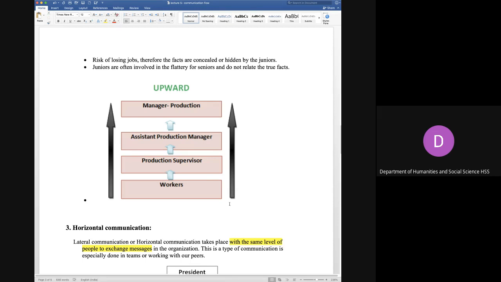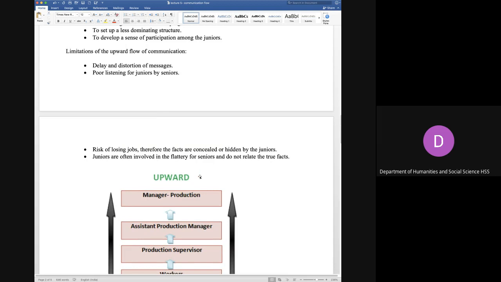That means that the communication or the information from the workers goes to the supervisor or executives, and from executives it reaches the manager, and from the assistant manager it reaches the general manager, and from there it reaches vice presidents, presidents, CEOs, and so on. So this is the upward communication.